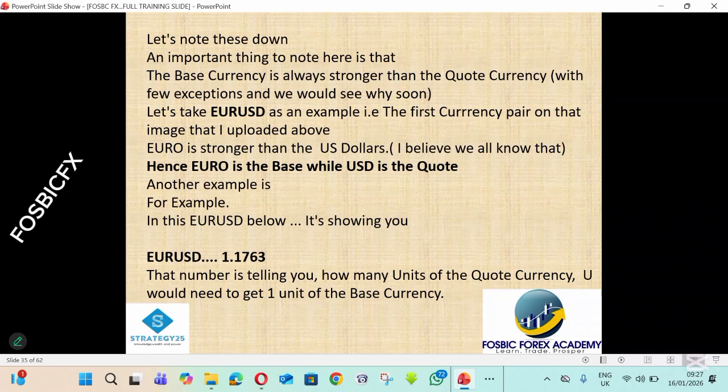For instance, if somebody writes USD NGN equals 1,500, it means that you need 1,500 units of Nigerian naira to get 1 unit of US dollar. Okay, that is how to interpret. Like currently, dollar is around 1,400 and something. Let's just say approximately 1,500 naira per dollar. So somebody can write USD NGN equals 1,500. That means you need 1,500 NGN to get 1 USD. That is how to interpret it.